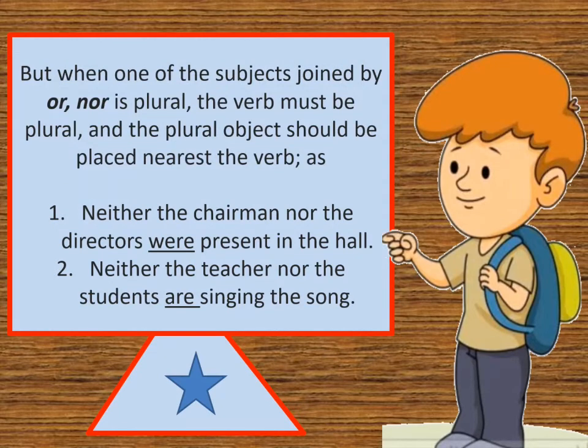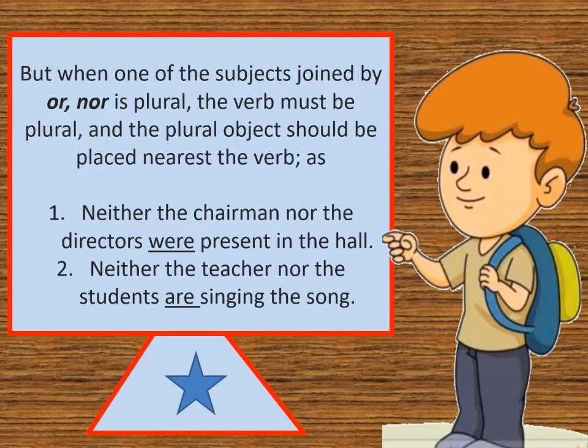But when one of the subjects joined by or, nor is plural, the verb must be plural. Suppose, neither I nor my friends. So friends are many, so verb will be plural number. And the plural subject should be placed nearest the verb.